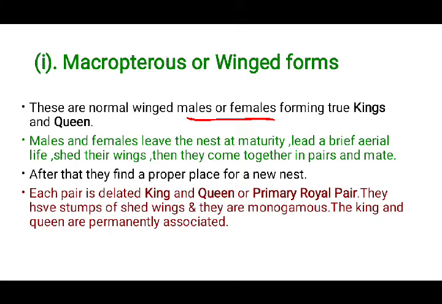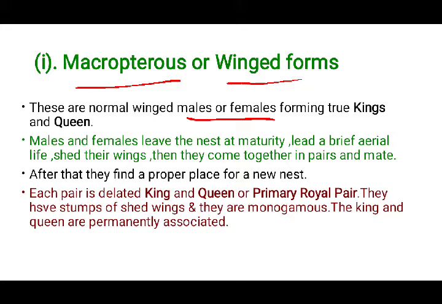Whereas here we call the fertile male and female Macropteris or winged forms. These are called a king and queen.